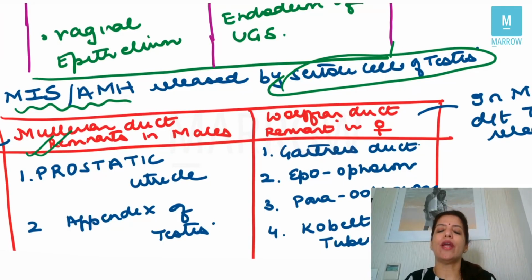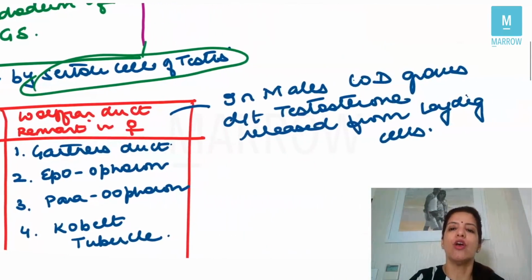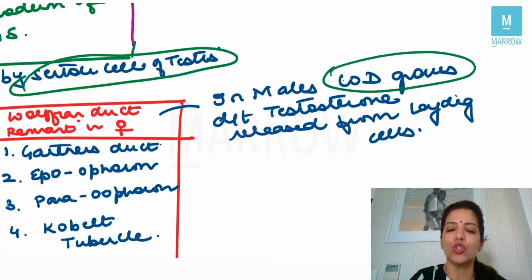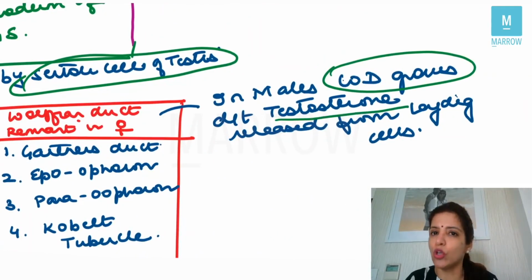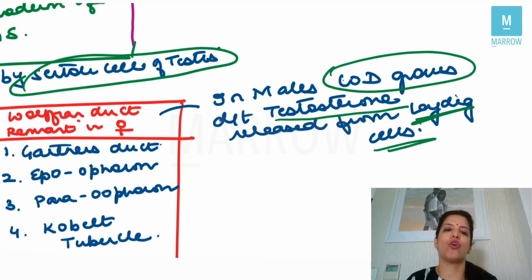Similarly, I told you in females, the Wolffian duct regresses. Why does the Wolffian duct regress? That is because Wolffian duct grows due to testosterone. So for the growth of Wolffian duct, testosterone is needed. And in males, from Leydig cells, testosterone is released. Because testosterone is released from the Leydig cells in males, the Wolffian duct will grow.